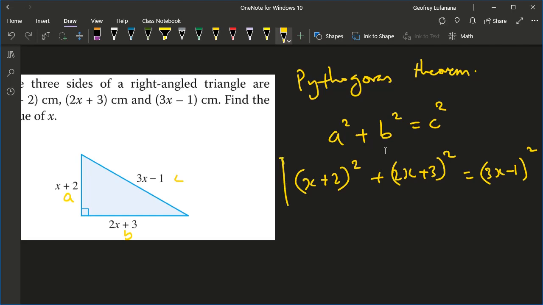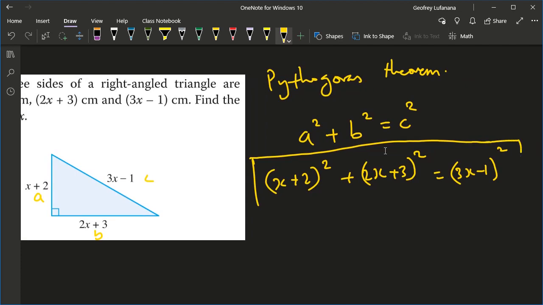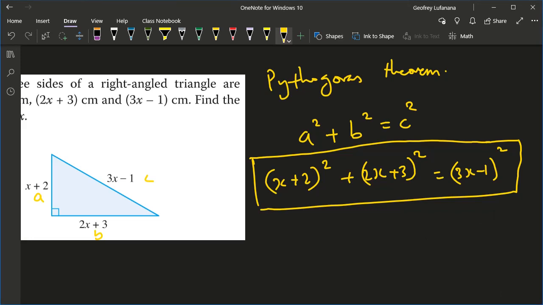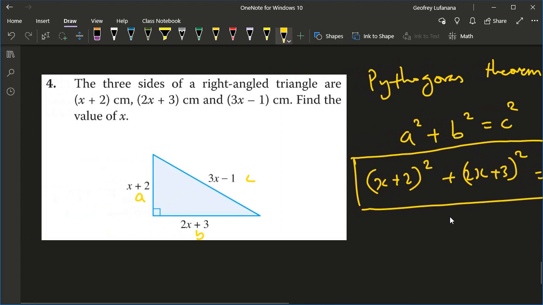Now, from these, you can create one single quadratic equation that you can solve and find the value of x. In problem solving with quadratics, it can be from speed, distance, time. It can be from a right angled triangle, previously a square. It can be about anything. The problem solving requires you to read and understand the question and look for a relationship that's going to lead into a quadratic equation.